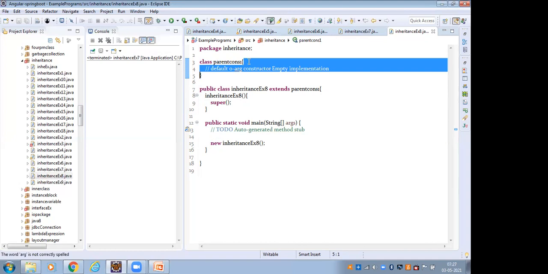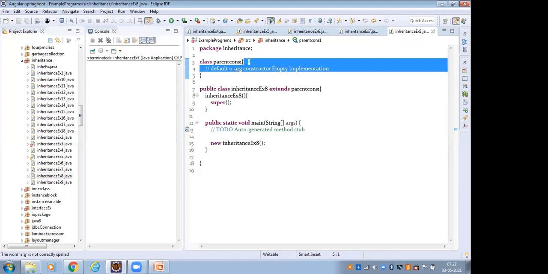But inside this class, as a developer, I have not given any constructor. Then what is happening inside the class? We are not creating any constructor, so the compiler will create a constructor. That constructor is a default constructor. The default constructor is a zero or empty implementation constructor. So the default constructor is executed.